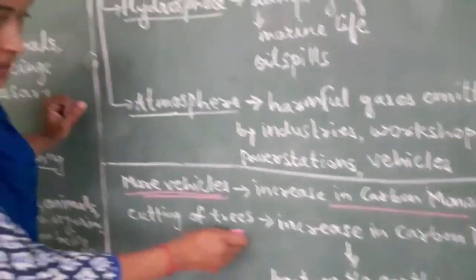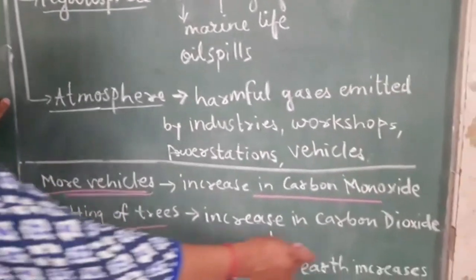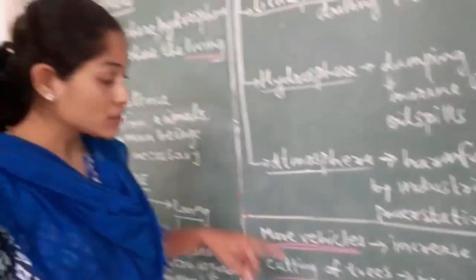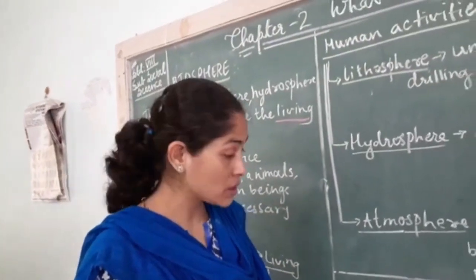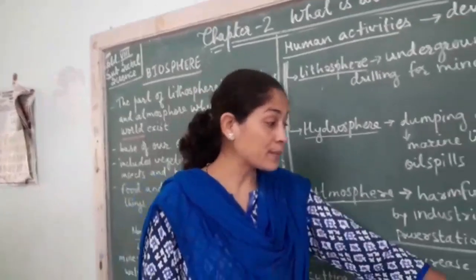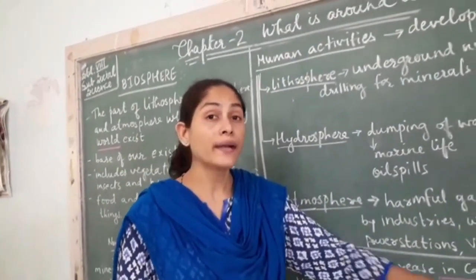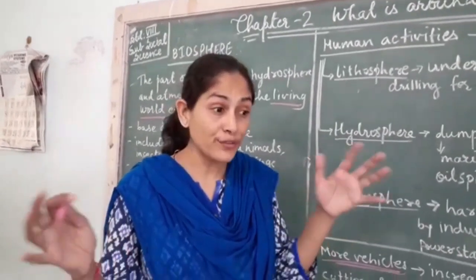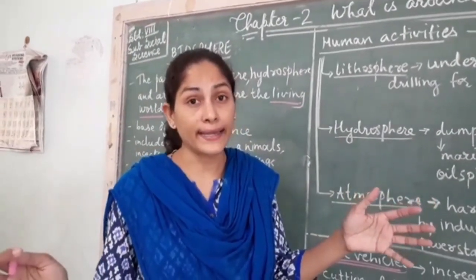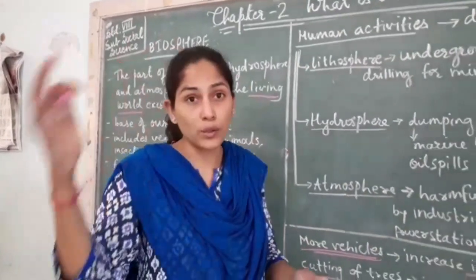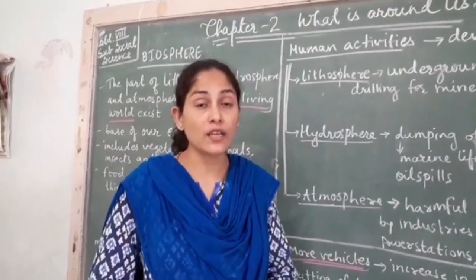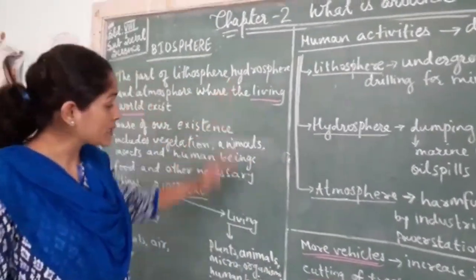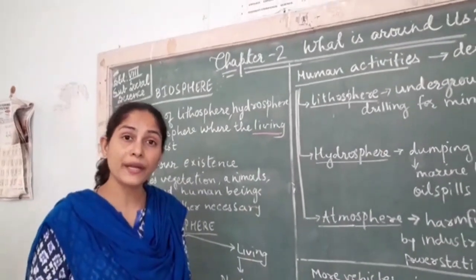Next, cutting of trees increases the level of carbon dioxide. The more trees we cut, the more carbon dioxide will increase. And if the carbon dioxide increases in the atmosphere, what will happen? You can feel the heat in the nearby area. And this is how the whole temperature of the earth gets affected. So here we are done with the chapter. All the main points I have written on the board. You have to copy it in your CW.